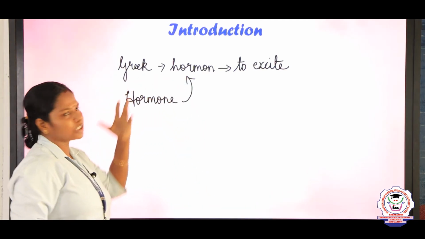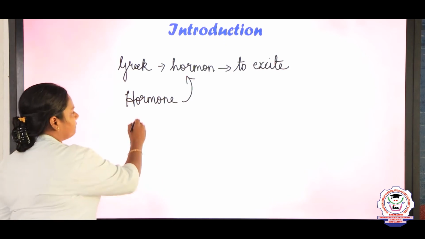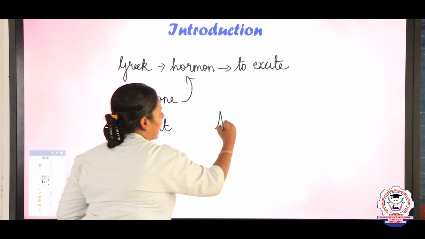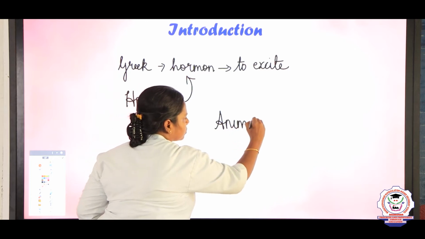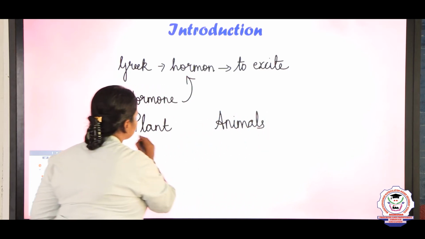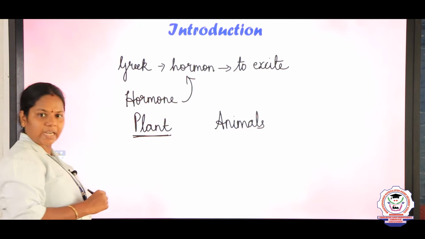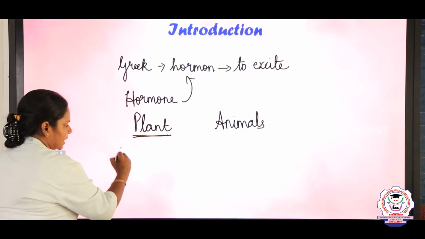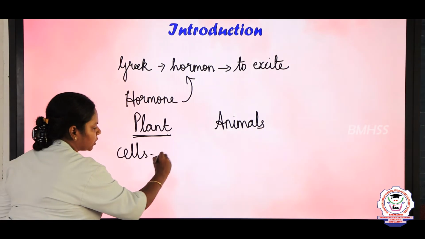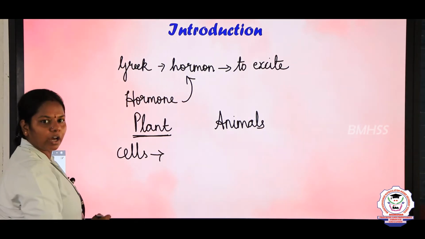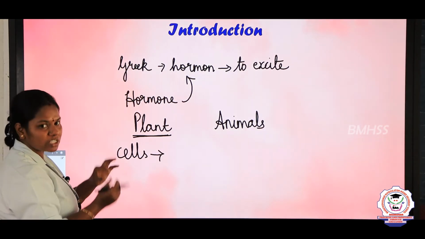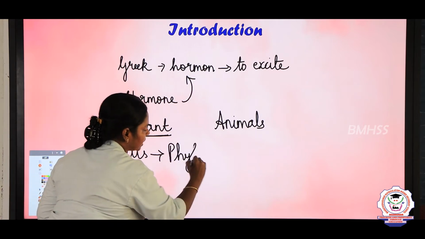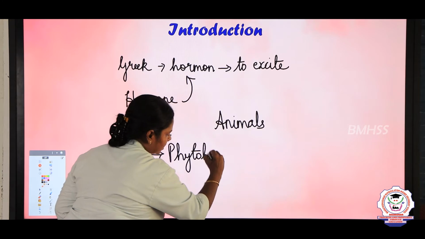There are two main kinds of living things on the earth, children. One is the plants and the other is the animals. So, how do plants produce hormones? There are certain cells in the plant which are responsible for producing the hormones. So, the plant hormones we can call phytohormones. Phyto means plant.